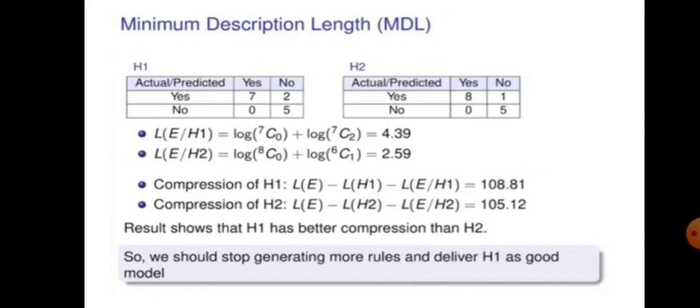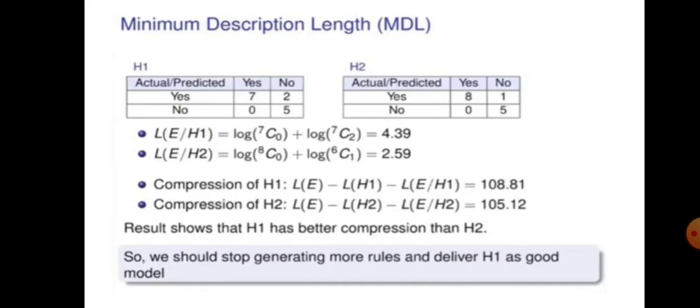Why should we stop generating more rules? If I'm generating more rules, then it takes more memory space, right? So this is the best compression, 14 bits, it makes it from 122 to 14. Even though my hypothesis H1 makes 2 errors, which is bigger than my hypothesis H2, which makes just 1 error, I'm choosing my hypothesis H1. Why? Because it compresses my data well.